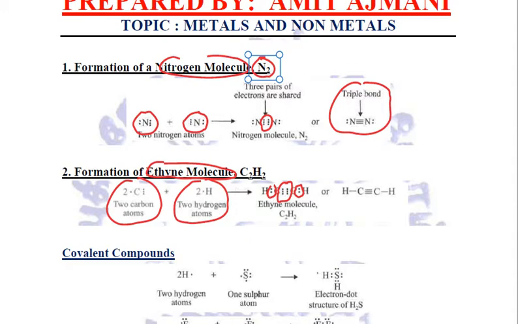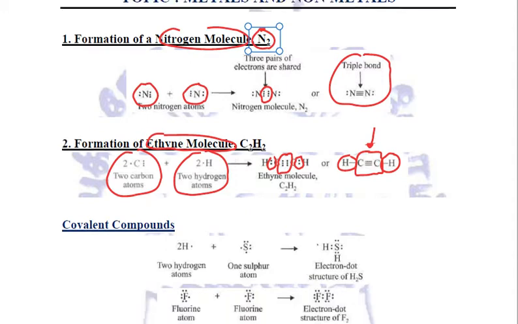Because 3 electrons are shared by the carbon atoms, there will be a triple bond between these two carbon atoms. And because one electron is shared by each hydrogen atom, there will be a single covalent bond between carbon and hydrogen, and this is how ethyne, C2H2, is formed. Clear?